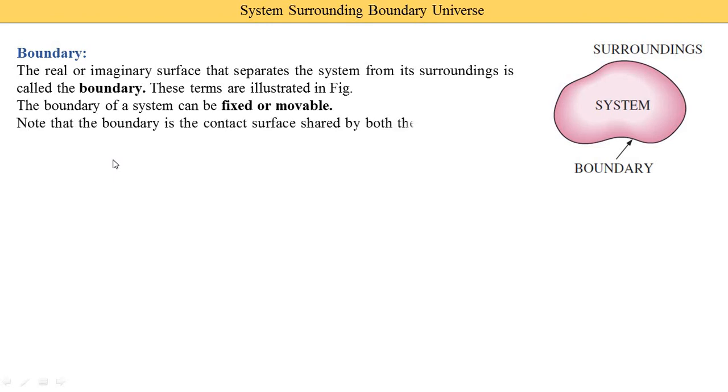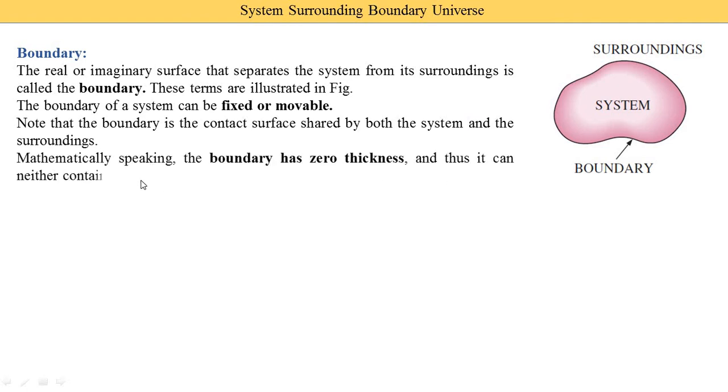Note that the boundary is the contact surface shared by both the system and the surrounding, as you already understand from the image. This boundary is shared by both because it is connected with the system and also with the surrounding. Mathematically speaking, the boundary has zero thickness.